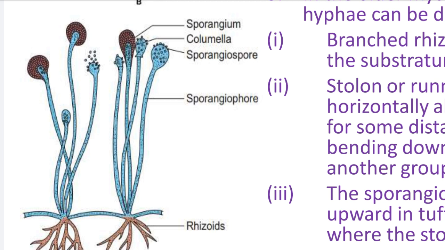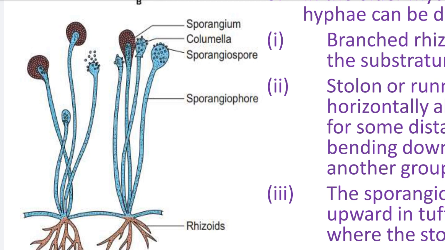This sporangium produces many sporangiospores, and these sporangiospores are asexual reproductive structures. Why asexual? Because these sporangiospores develop without contact of the sexual reproductive organs. So sporangiospores are considered asexual spores. At the tip of the sporangiophore the sporangium develops.